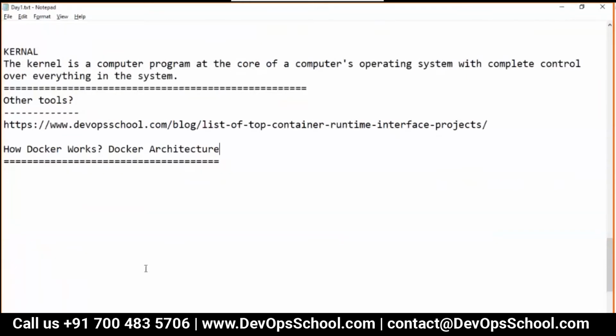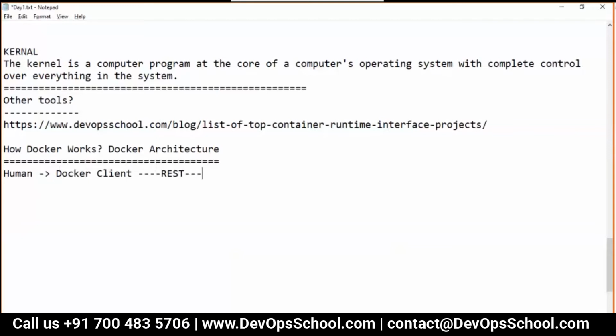For this, we need someone human, because without us we can't use anything, right? So we communicate with the Docker client. The Docker client is an executable which connects through REST API.